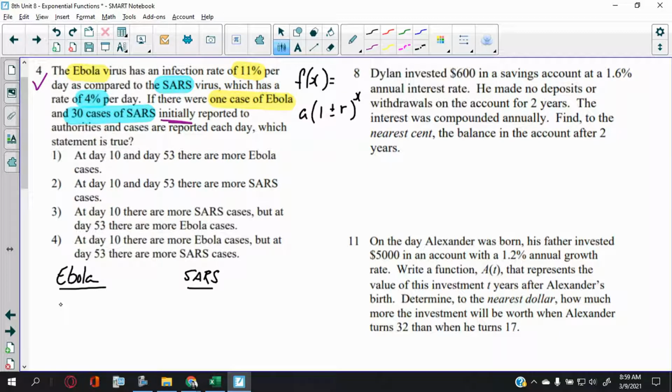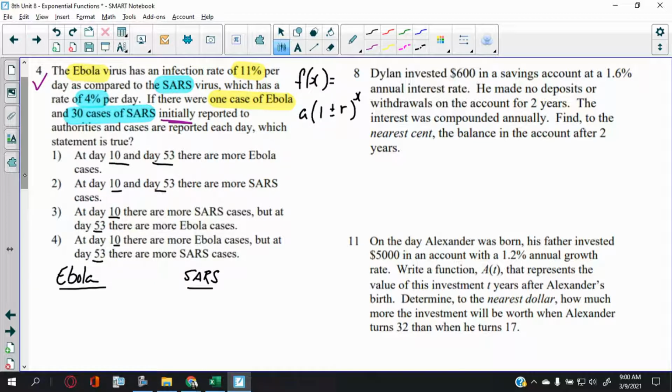There are multiple steps to this, which is why I decided to do a separate day with this, because there are two layers of information they want to know. One is you have to compare Ebola with SARS with the numbers here. The second thing is we've got to look at day 10 and day 53. So that means your x is going to change depending on the situation.